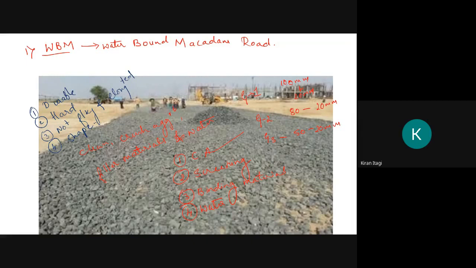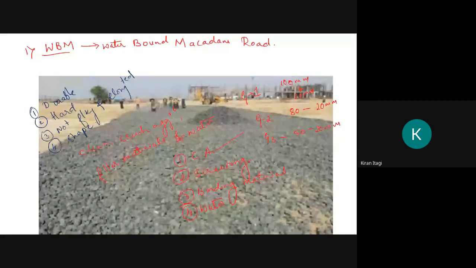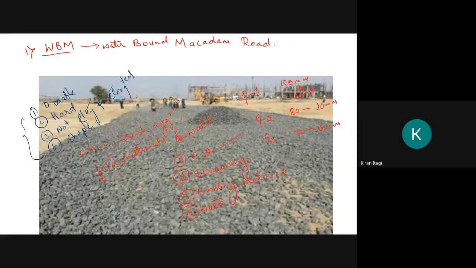We have seen the tests like Los Angeles abrasion test, impact value test, flakiness index test. In flakiness we have seen elongation and flakiness. So all these should have a minimum permissible value, and it should not cross the permissible value by IRC.